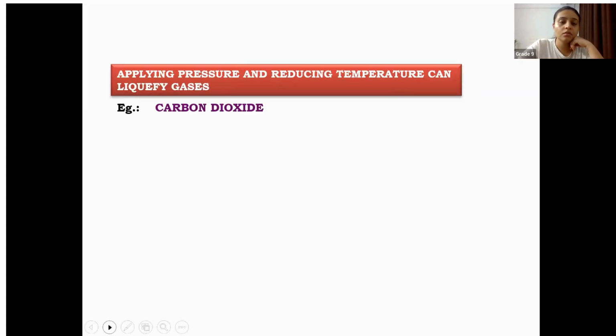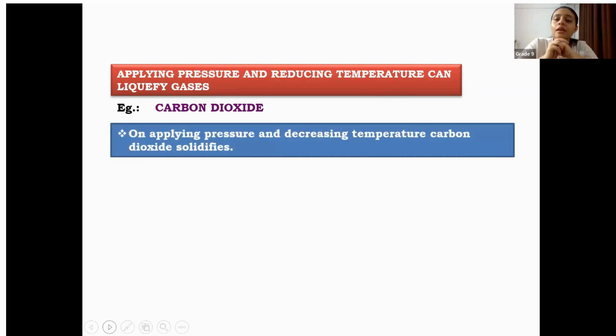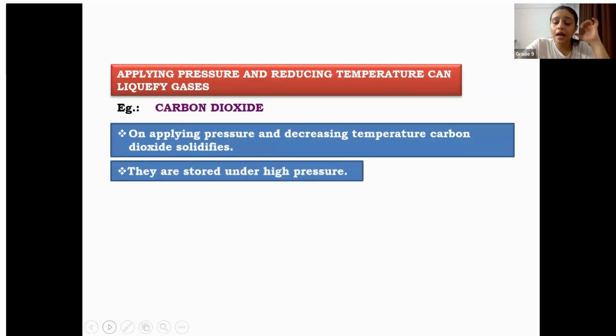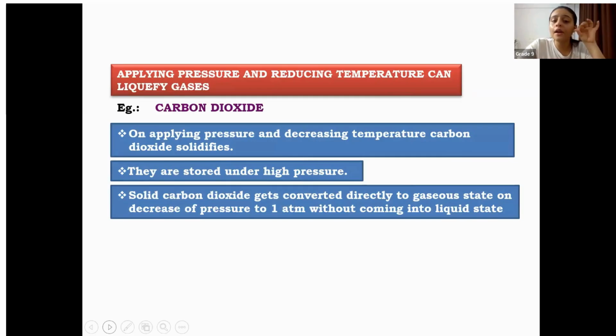Okay. On applying pressure and decreasing temperature, carbon dioxide solidifies, right? They are stored under high pressure. Solid carbon dioxide gets converted directly to gaseous state on decrease of pressure to 1 atmospheric pressure without coming into liquid state, right? We can convert the solid carbon dioxide into gaseous state by decreasing the pressure to 1 atmospheric pressure.